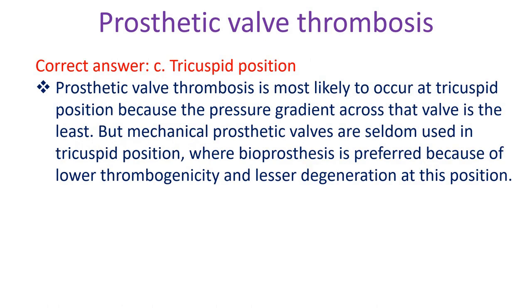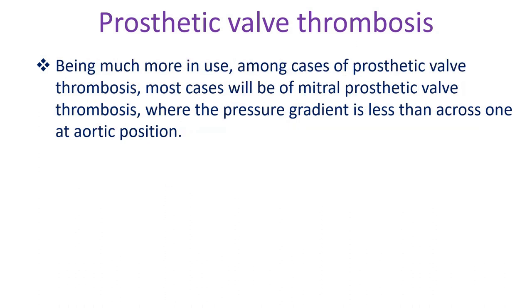Prosthetic valve thrombosis is most likely to occur at tricuspid position because the pressure gradient across that valve is the least. But mechanical prosthetic valves are seldom used in tricuspid position, where bioprosthesis is preferred because of lower thrombogenicity and lesser degeneration at this position. Being much more in use, among cases of prosthetic valve thrombosis, most cases will be of mitral prosthetic valve thrombosis, where the pressure gradient is less than across one at aortic position.